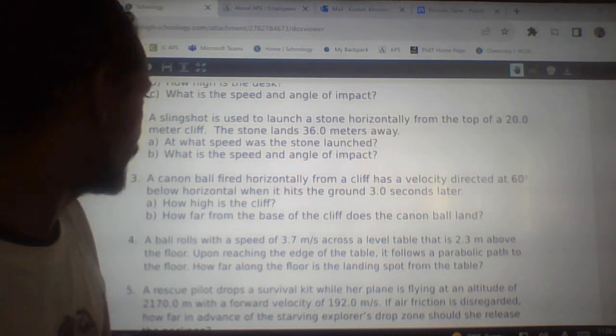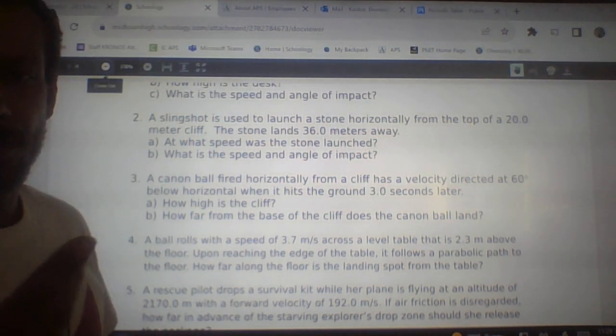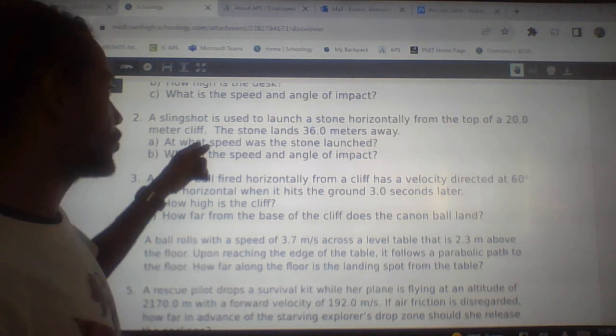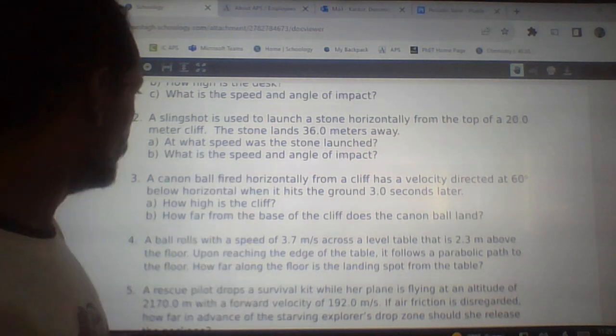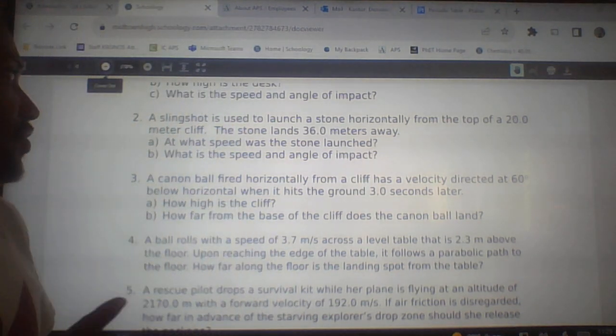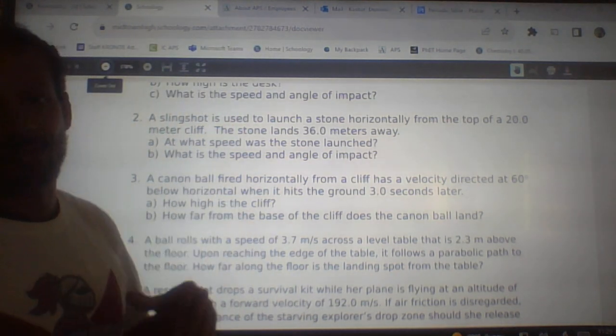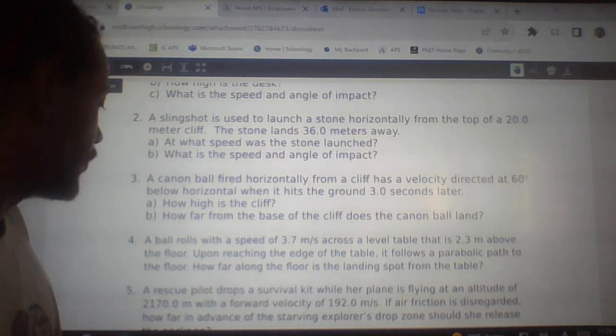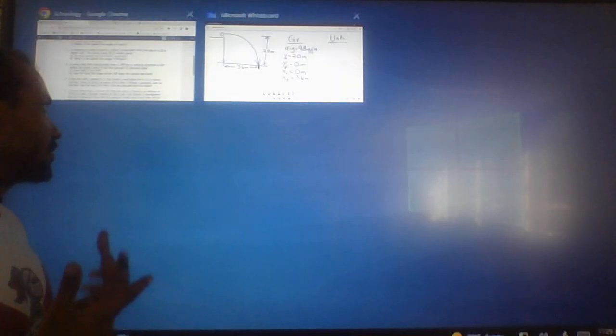All right, good morning. So we're going to take a look at 2D kinematics. We're going to look at number 2 from the guided practice. The first thing that I'm noticing with most students is that we're not visualizing. We're starting off doing physics, and we never want to start off with physics. Physics is difficult, so we want to start off with conceptualizing.